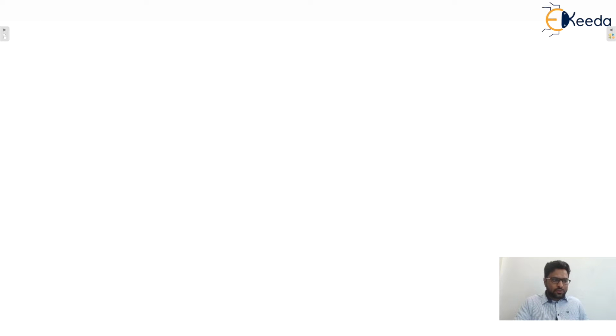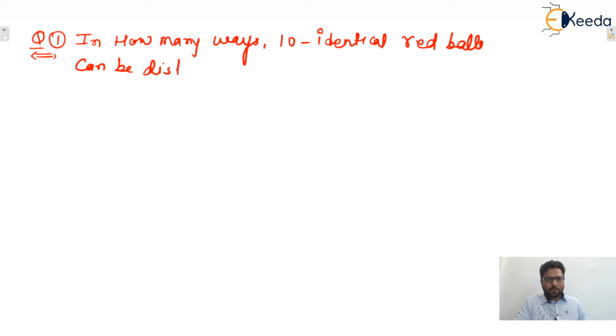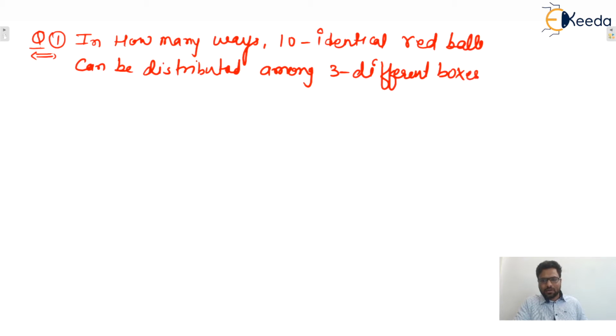Okay. So write down the first problem. A different variety of questions will change in this particular formula. So the question is: in how many ways can 10 identical red balls be distributed among three different boxes? That is the question.